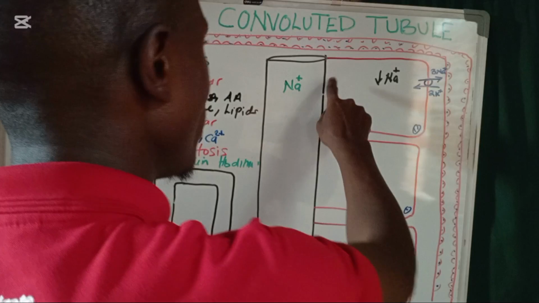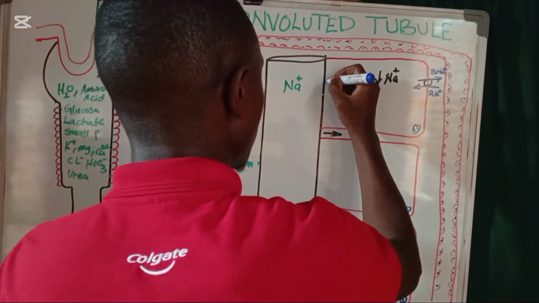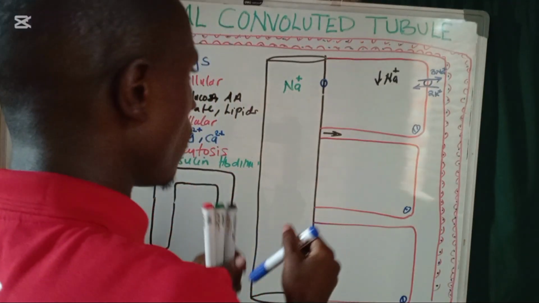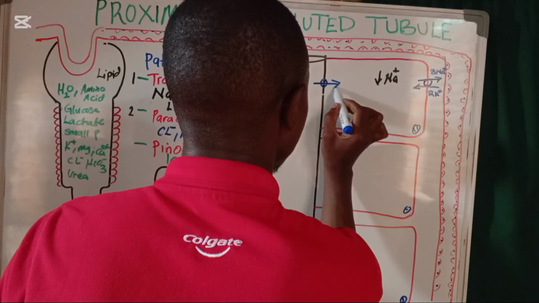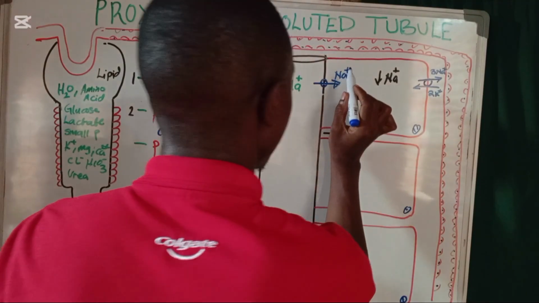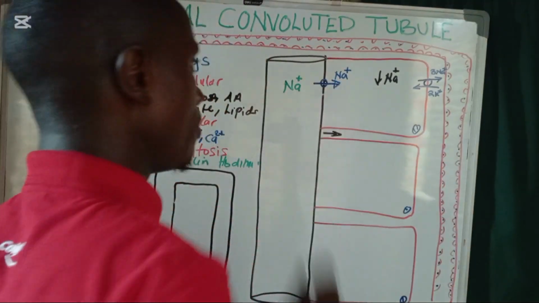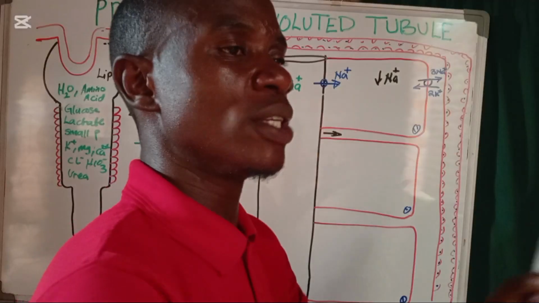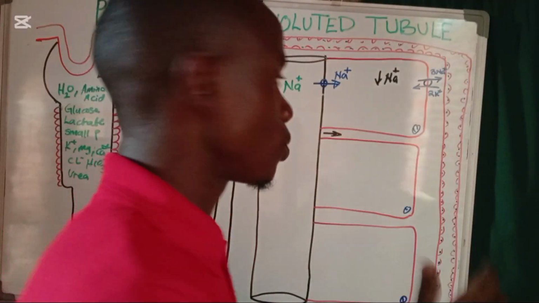Now, when this happens, we have this channel located on the luminal side of the proximal convoluted tubule. This is going to start allowing movement of sodium ions. The sodium ions are going to start flooding in through this mechanism. Sodium is very important in that as it is getting reabsorbed, it has the tendency of pulling other minerals along with it.